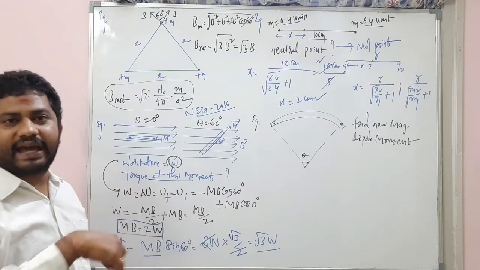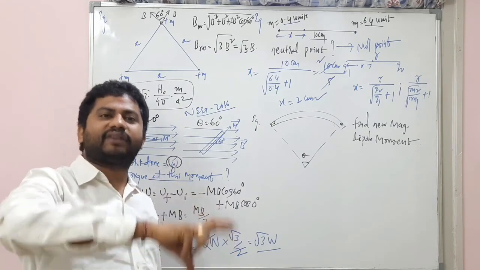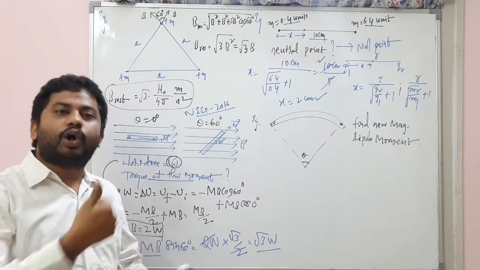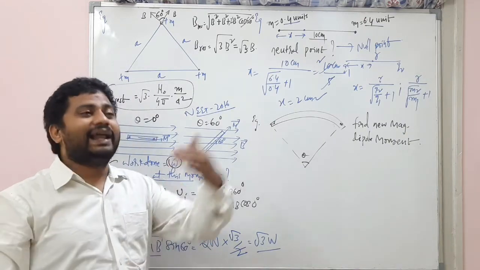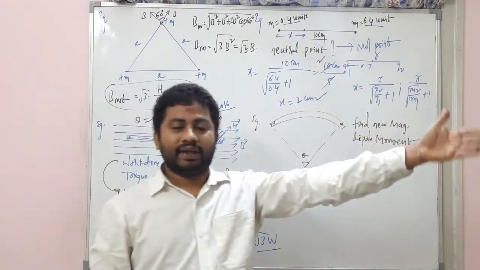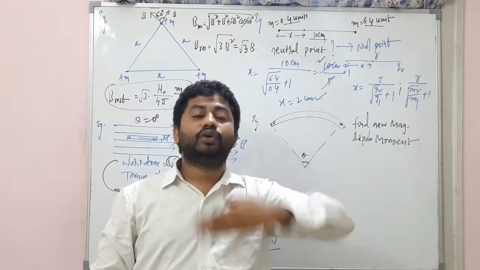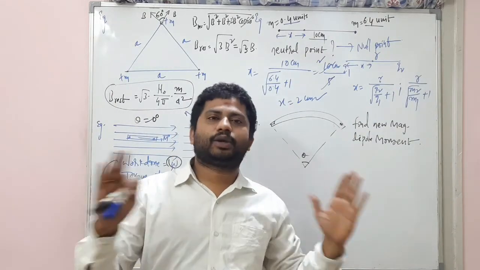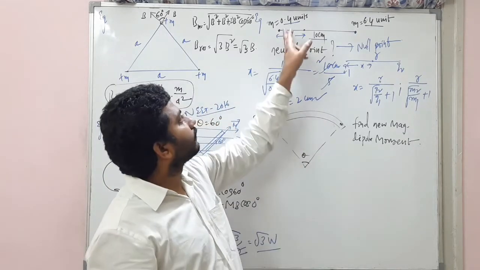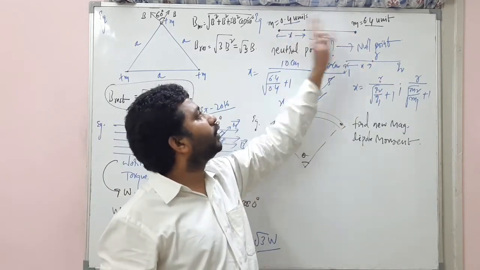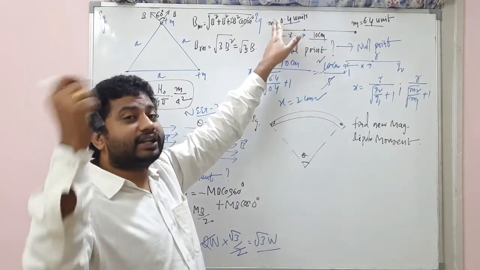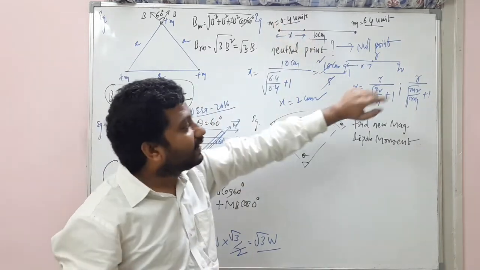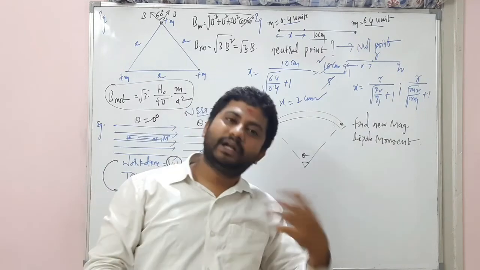Pole strength and the charges. That's the only difference between electric field and magnetic field. Rest all the equations are similar, including electric field due to a dipole and magnetic field due to a dipole. Same equations except these pole strengths and these charges. Here magnetic dipole moment m bar, and in case of electric dipole, moment p bar.